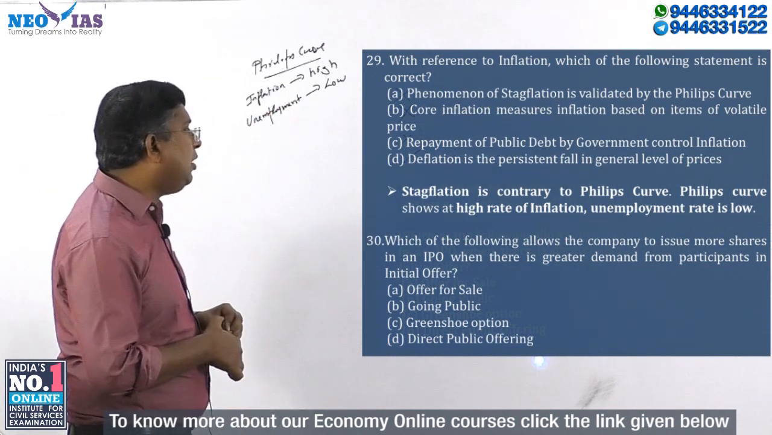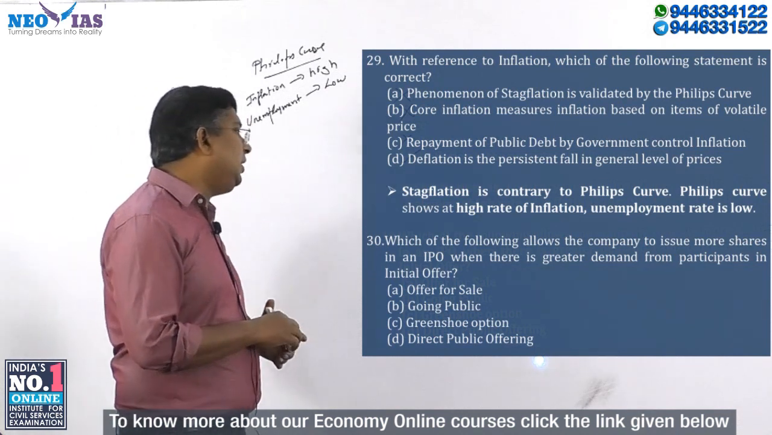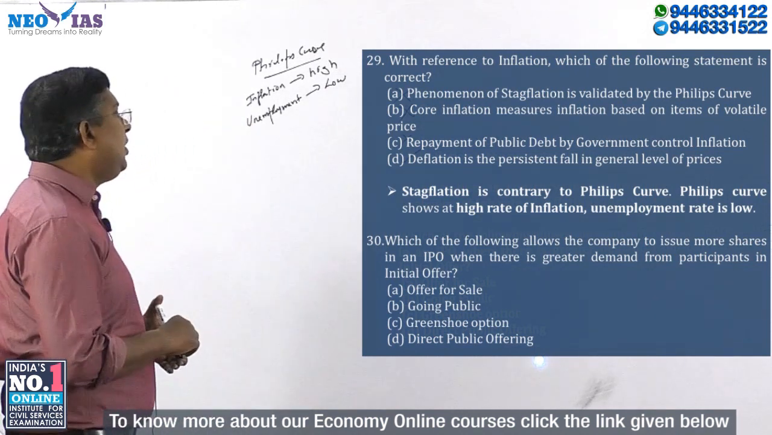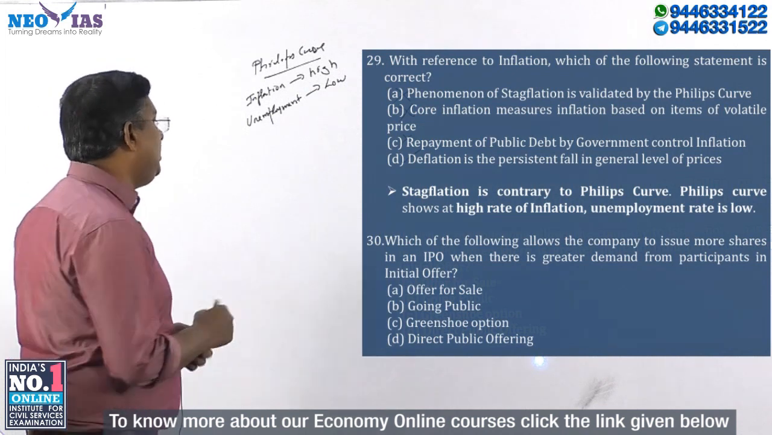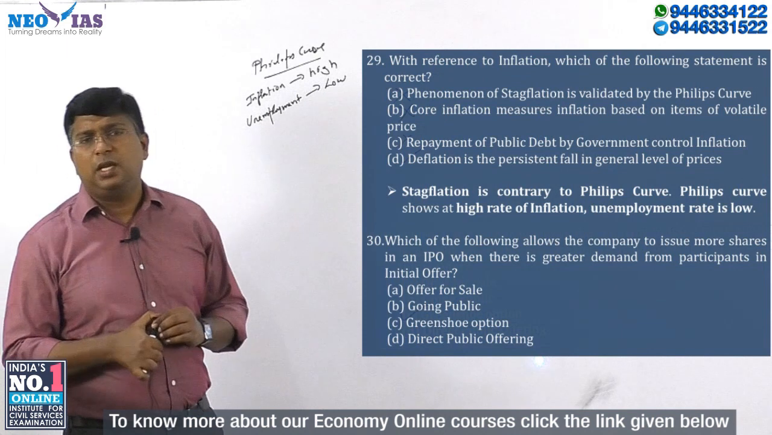Now, which of the following allows the company to issue more shares in an IPO when there is greater demand from participants in the initial offer? It is the Greenshoe option. They can ask you what this Greenshoe option is.